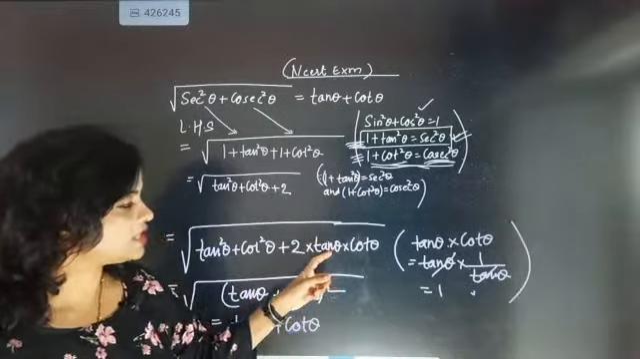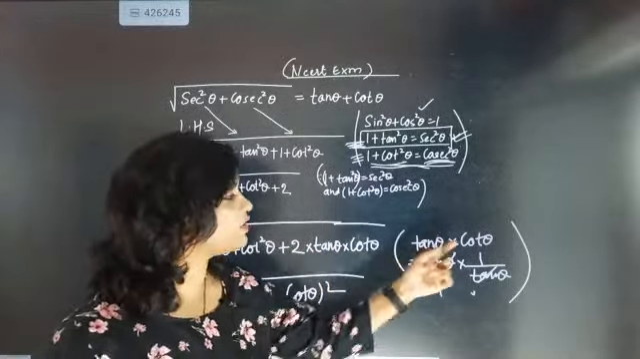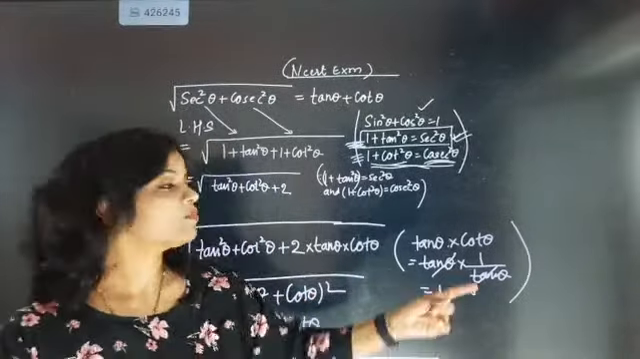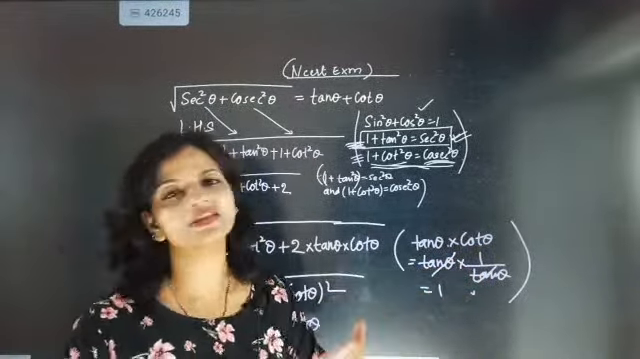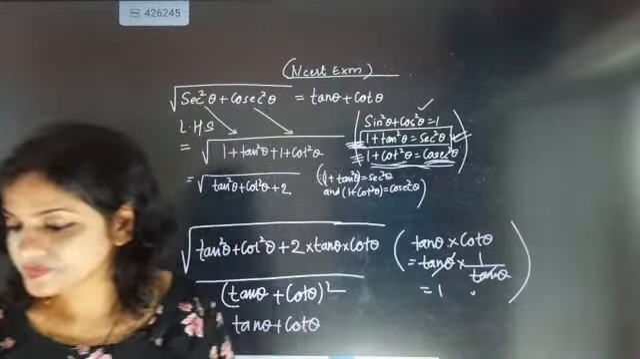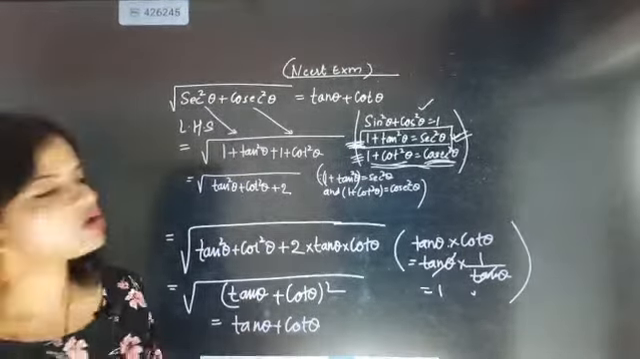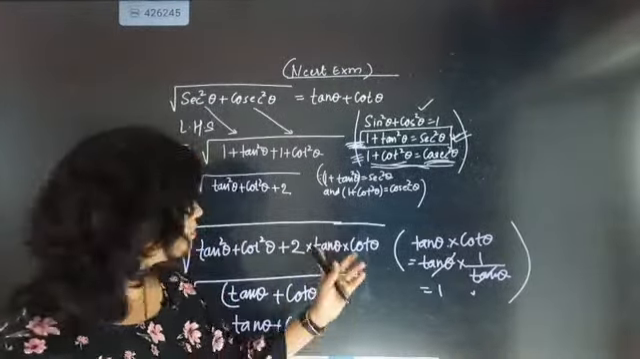Now in 2 I multiplied tan theta and cot theta, because I know very well tan theta into cot theta is nothing but 1, because cot theta is nothing but 1 by tan theta. Tan and tan will cancel, 1 will come. Then you will ask, if you know that tan theta into cot theta comes 1, then why did you multiply it?